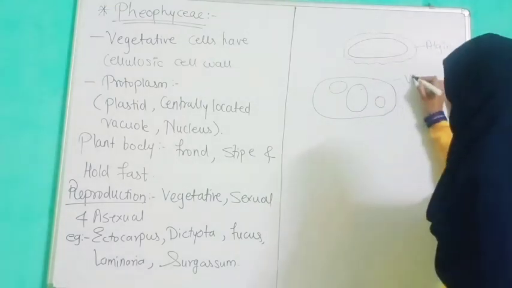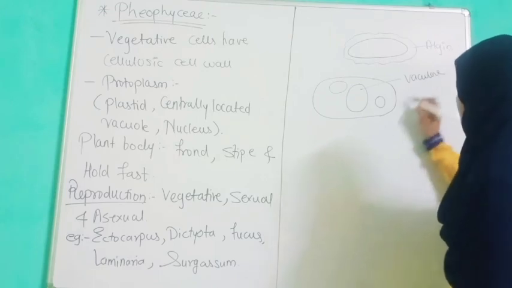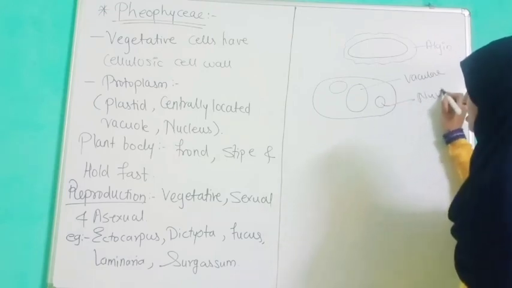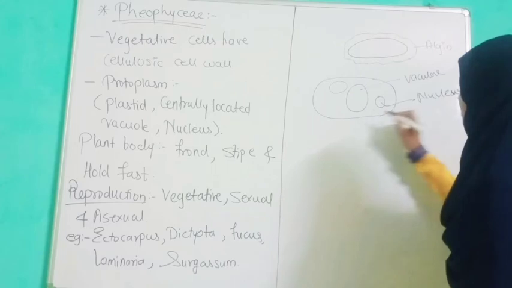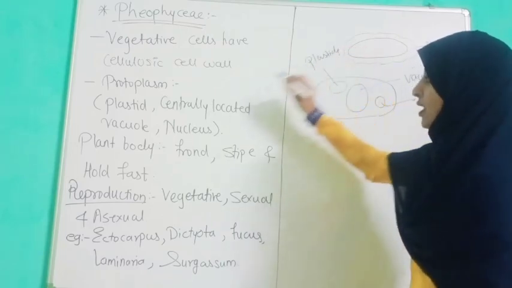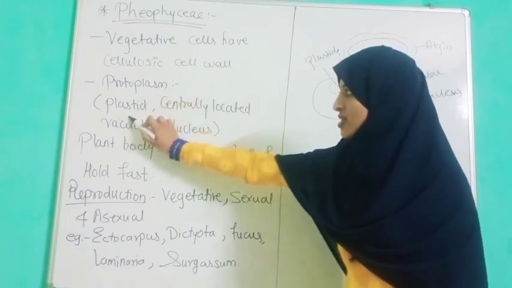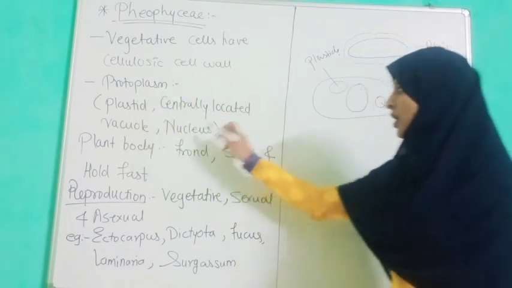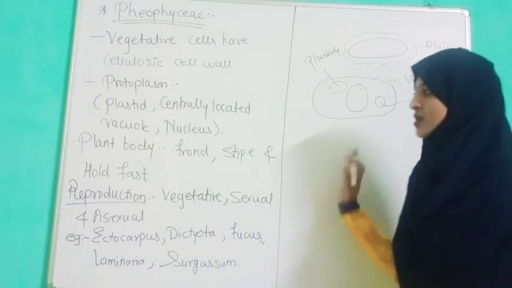So this is the vacuole, the nucleus, and this is the plastid. They have told us that the protoplasm contains a plastid, a centrally located vacuole and a nucleus. So we have seen this.